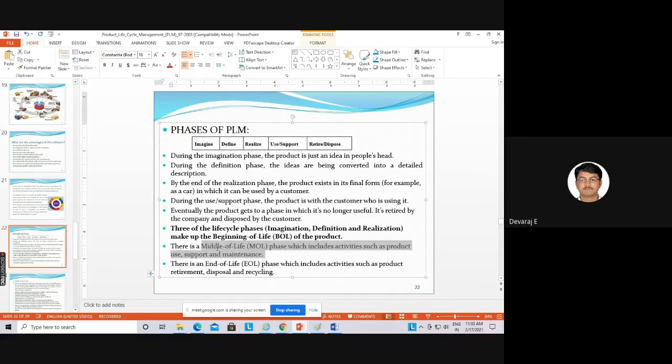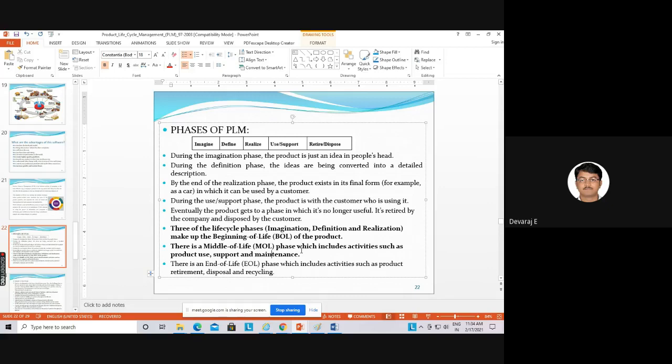Okay, middle of life, be careful. See here, middle of life comes under the product used by the customers, and support which is given by the company to the customers, and maintenance. If something happens to the product, the company should give the maintenance for that. So if you take any product, they will tell you the 2 years warranty will be there, 3 years warranty will be there. If something happens, the company will come and they will do the maintenance, right?